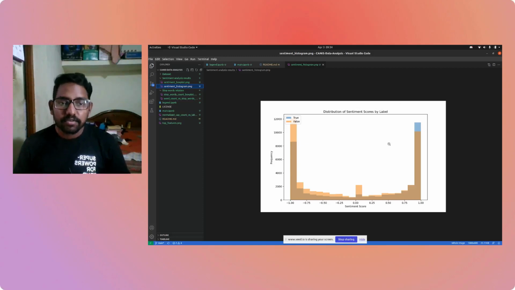This sentiment analysis score basically tells us how positive the sentiment is in a news article or in string data. So you can see that generally the true news tends to be more positive, whereas the false news is more varied across the spectrum. And once you get to the most negative side of things, it's generally the false news.